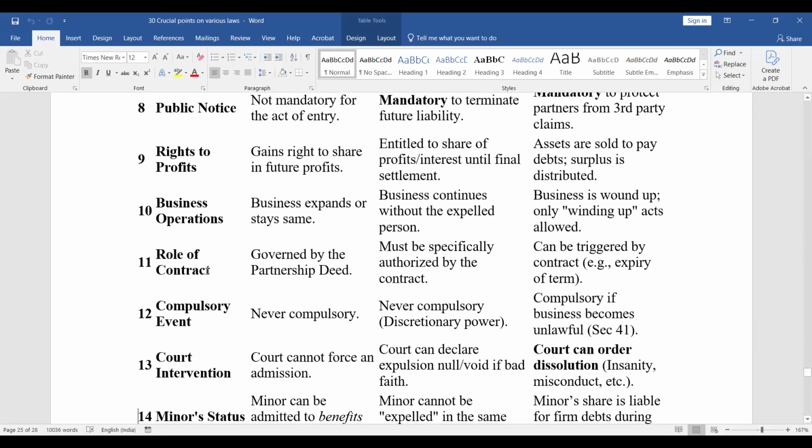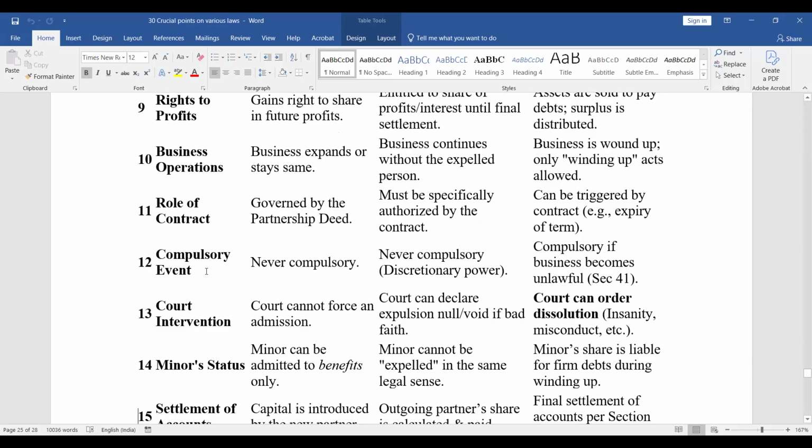Role of contract. Admission governed by the partnership deed. Expulsion must be specifically authorized by the contract. Dissolution can be triggered by contract, for example expiry of term. Compulsory event: admission never compulsory. Expulsion never compulsory, discretionary power. Dissolution compulsory if business becomes unlawful, section 41.